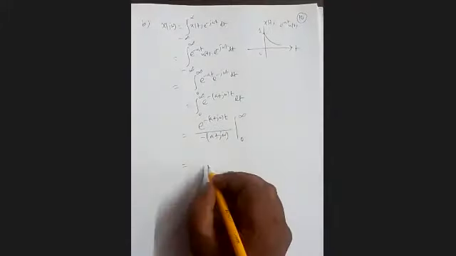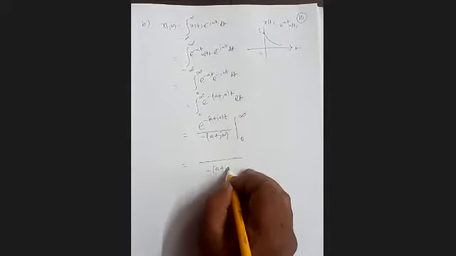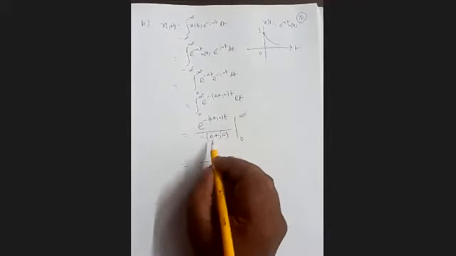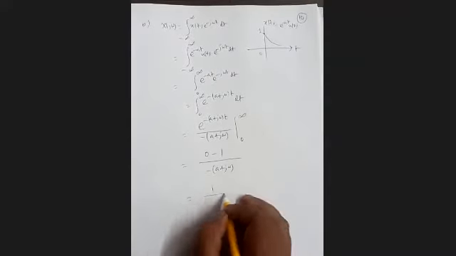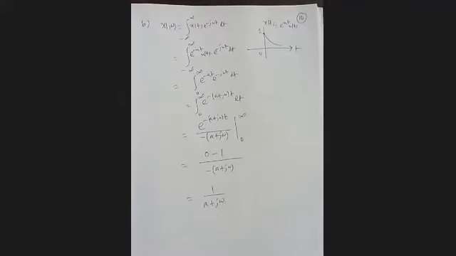So it is e to the power minus infinity. Put t equal to infinity, e to the power minus infinity is 0, and at t equal to 0, e to the power 0 is 1. So that is this.